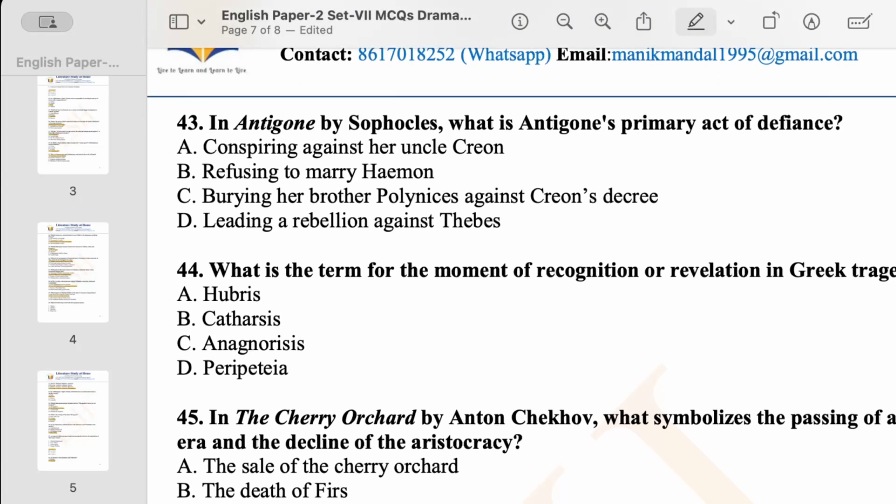Now come to question number 43. In Antigone by Sophocles, what is Antigone's primary act of defiance? So what did Antigone actually do? She buried her brother Polynices against Creon's decree. So this was her primary act of defiance. Correct? So it was her defiance.